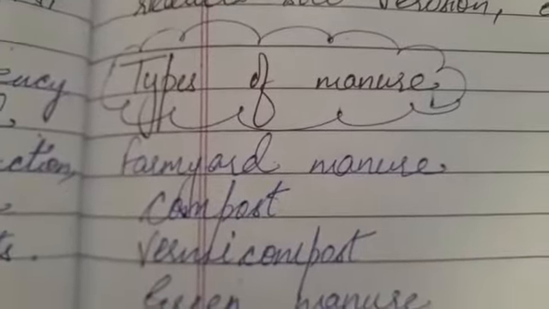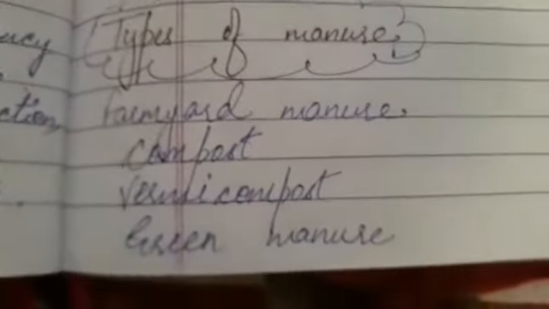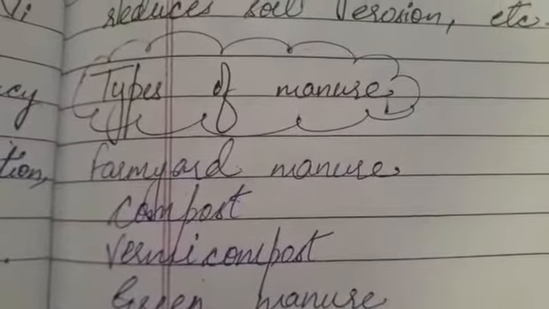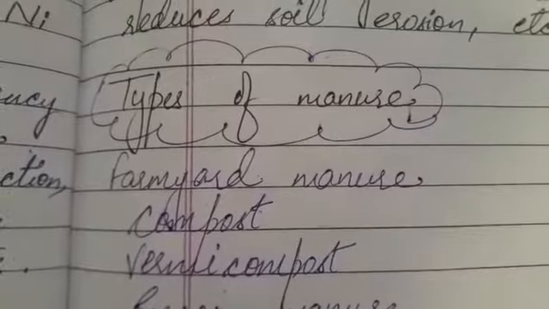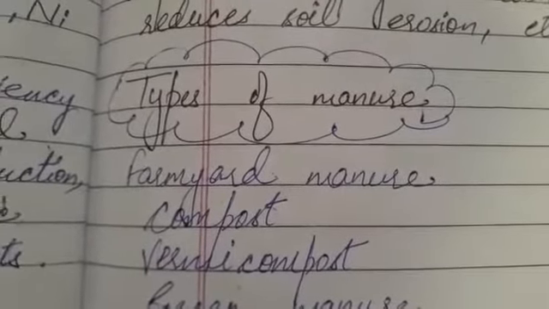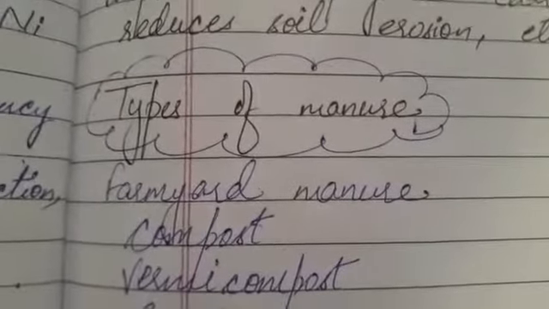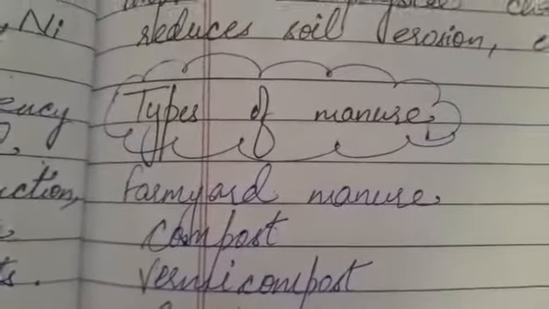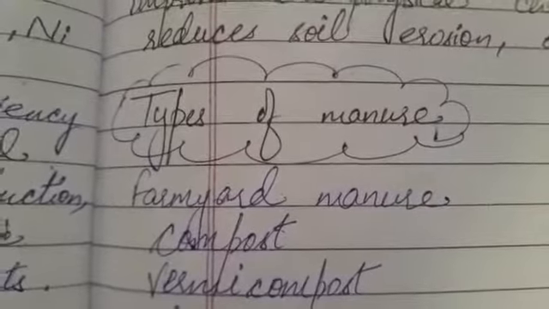So that is all about the types of manure we learned today. What are the limitations of manure? Manure is a relatively bulky material, therefore it is difficult to handle and store. That's why manure is collected in an open field.